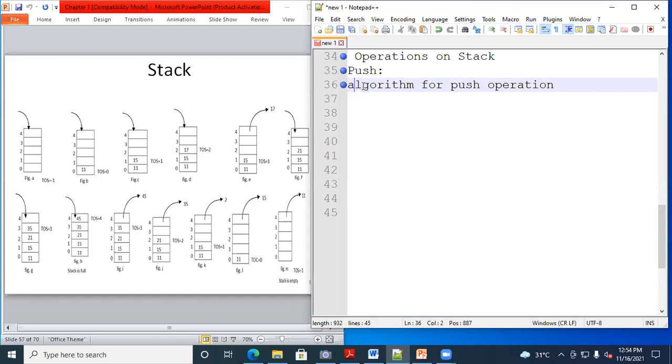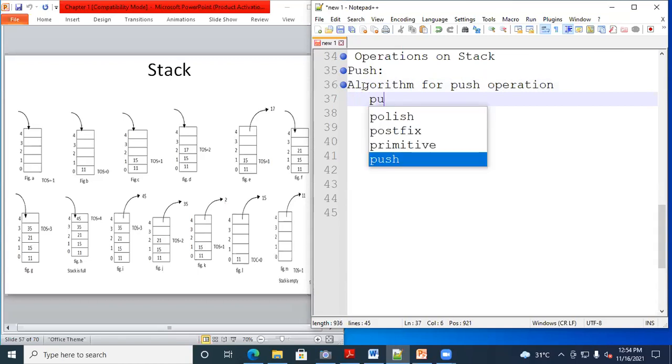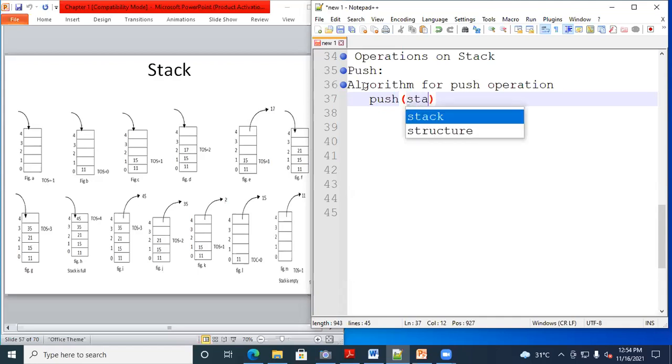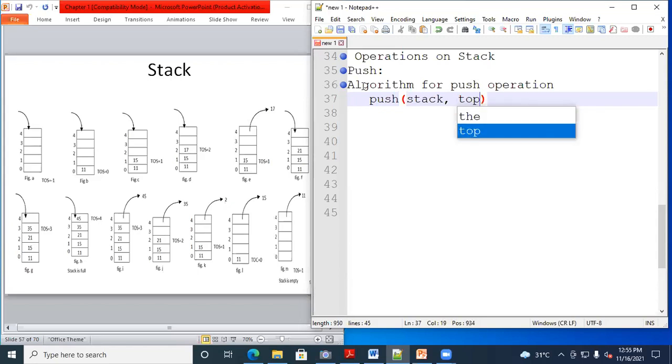Algorithm for the push operation. Now, what is the first step? First we'll write a separate method for the push. Now, how many parameters do we require here to perform the push operation? What will we need to perform the push operation? First we require the stack, right? That is where you want to insert, the stack as an array. After that, we require the top element.